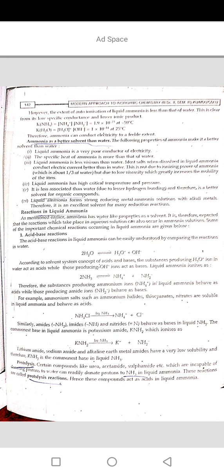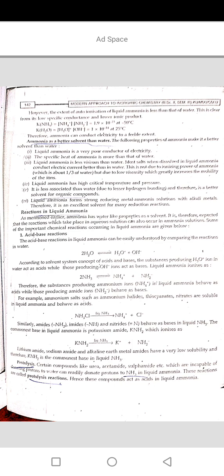behave as bases. For example, ammonium salts like ammonium halides, thiocyanates, and nitrates are soluble in liquid ammonia and behave as acid. Similarly, amides NH2-, imides NH, and nitrides behave as bases in liquid ammonia. The commonest base in liquid ammonia is potassium amide, which ionizes as KNH2 into K+ plus NH2-.